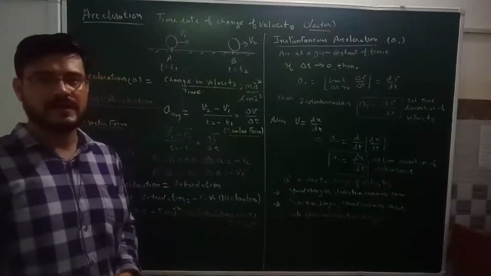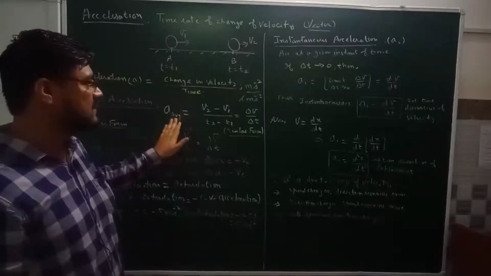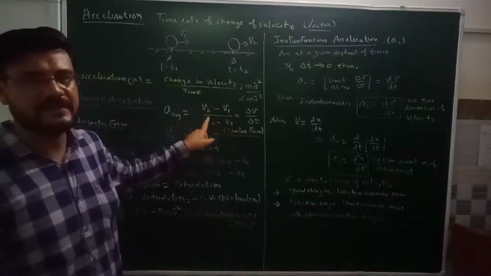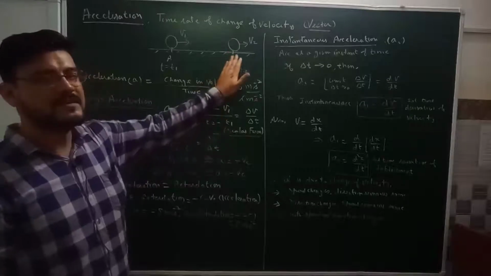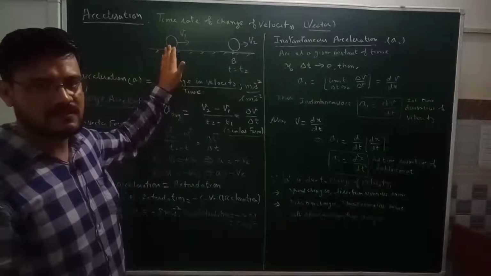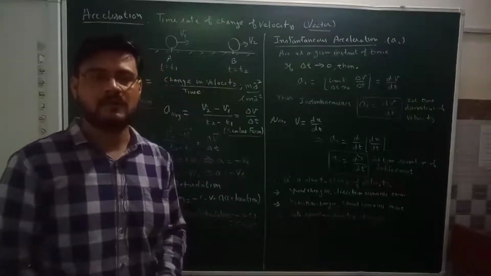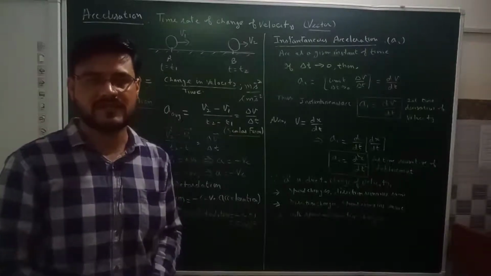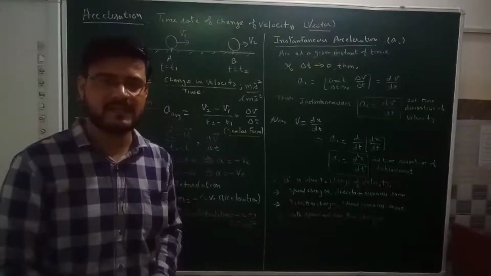Now remember one important point: whenever we are finding the acceleration, we are always finding the difference of the velocity. So while finding the difference of velocity, when we write v2 minus v1, we always write this difference of velocity as final velocity minus initial velocity. It doesn't matter whether the velocity is increasing or decreasing, we always write acceleration as final velocity minus initial velocity divided by the time interval in which that change in the velocity has taken place.